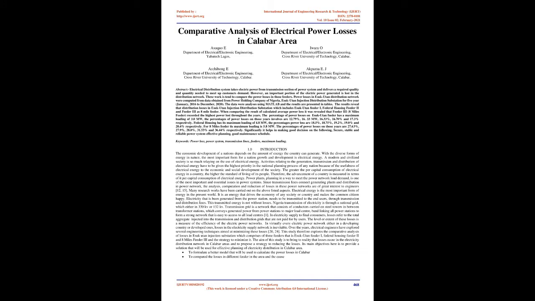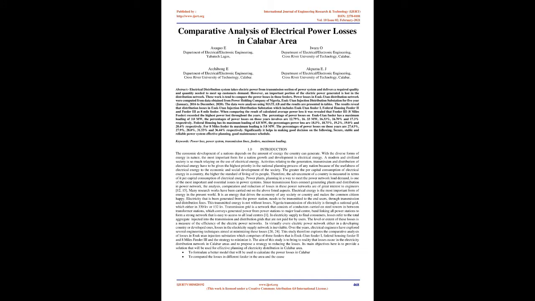16.33%, 16.70% and 17.3% respectively. Federal Housing has its maximum loading of 4.8 MW, and the percentage power losses are 18.5%, 18.75%, 19.2%, 19.0% and 20.4% respectively.